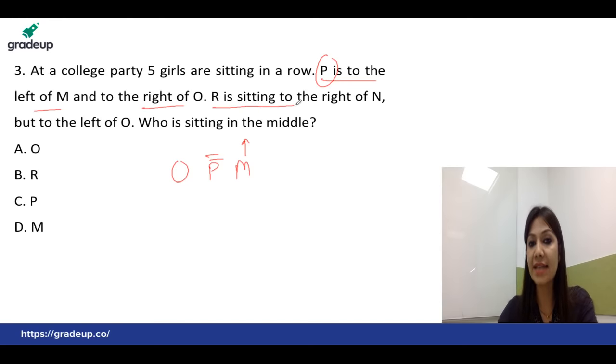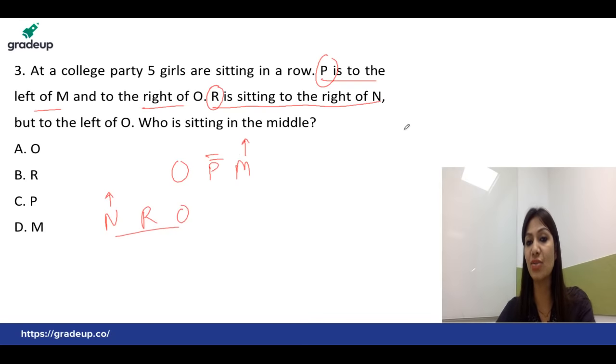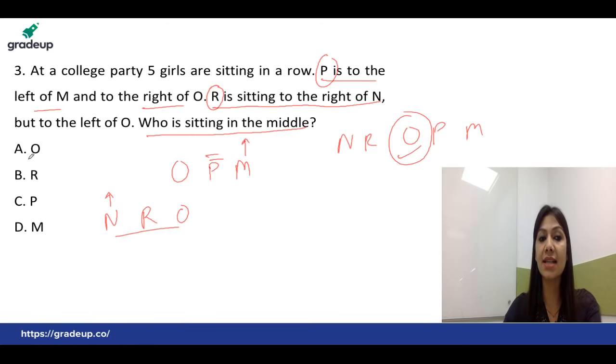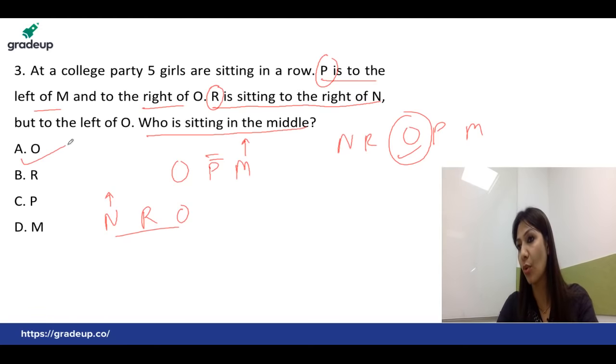Now the second line is R is sitting to the right of N but to the left of O. So the information regarding R is given here, that R is to the right side of N, okay, and to the left of O. So if you combine these two lines, you will notice the complete arrangement like this: O is in the center point, and on the right and left side of the person sitting in the middle is O, it is N R P M, right? So the question was to find out the one who is sitting in the middle. You can exactly find the correct answer as mentioned in option A, that is O. So the right answer is option A, that is O, okay?